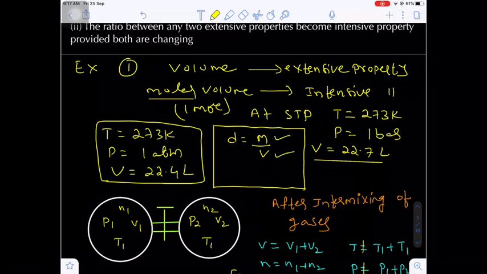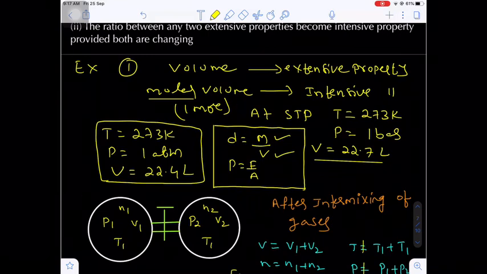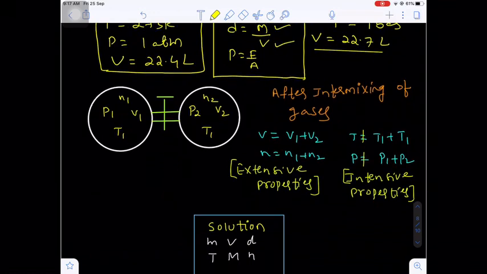Remember, the ratio between two extensive properties will become an intensive property, provided both must change. And one more important thing, let's suppose the best example is pressure: force acting per unit area. Force is an extensive property. Area is also an extensive property. The ratio between the two extensive properties now becomes what? An intensive property. Are you getting my point? Now here,